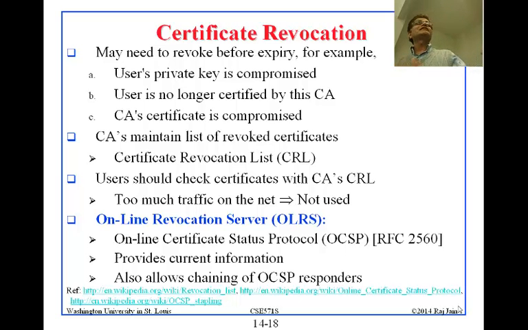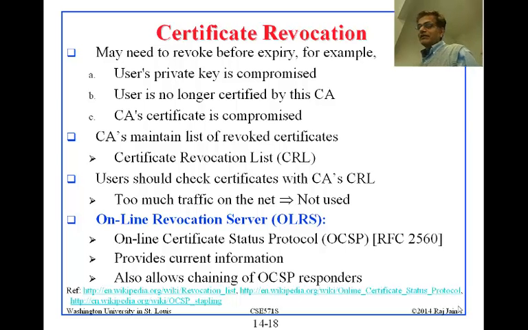Similarly, for certificates, there is a whole big list of certificates that are invalid, right? And so we need a protocol and a server. That server is called the Online Revocation Server, OLRS. And that protocol is called the Online Certificate Status Protocol, OCSP.